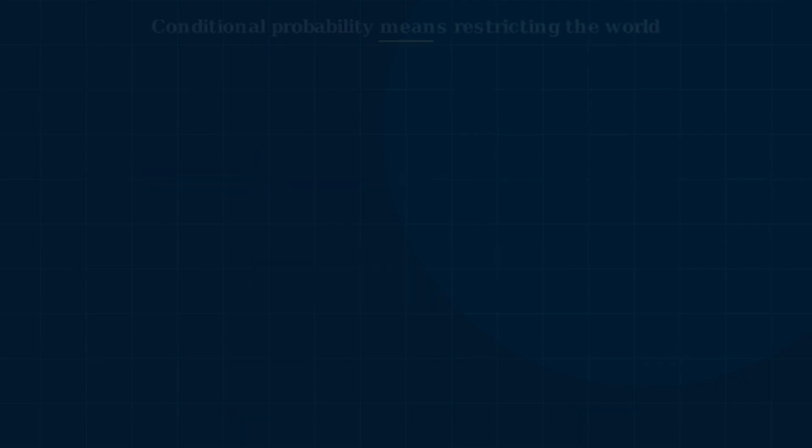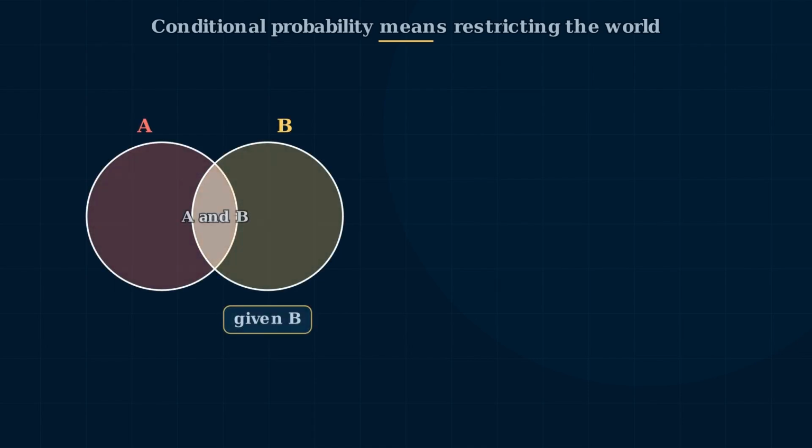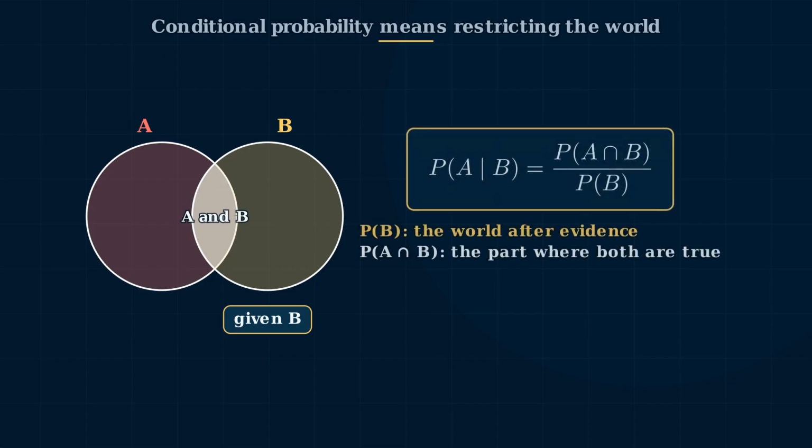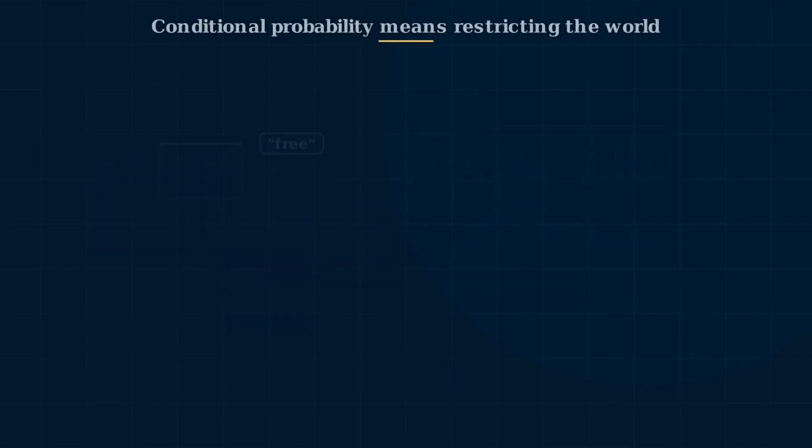Now the vertical bar becomes important. P of A given B means the probability of A given B. Mathematically, conditional probability is P of A given B equals P of A intersection B divided by P of B. This says once B is known to be true, shrink the world down to B. Inside that smaller world, ask how much also belongs to A.